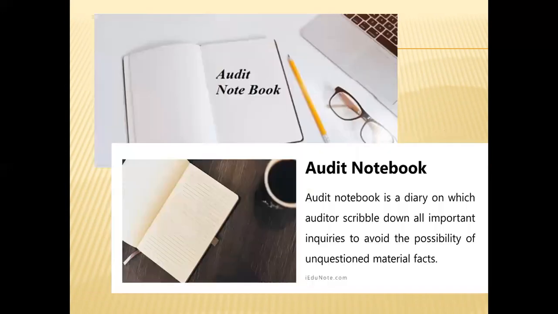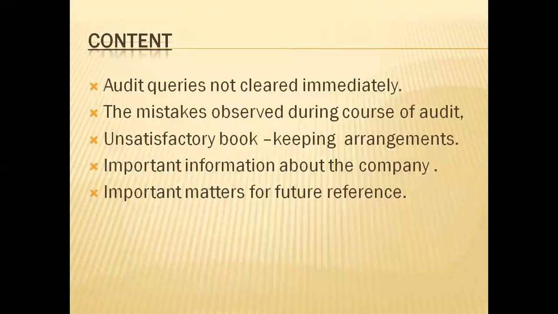Okay, the last one is the audit notebook. What is the audit notebook? It is the findings of the auditor. Yes, in the audit notebook, auditors scribble down all important inquiries to avoid the possibility of unquestioned material facts. The content of the audit notebook: audit queries not clear immediately, mistakes observed during the course of audit, unsatisfactory bookkeeping arrangements, important information about the company. Generally, it includes information which is not apparent from the accounts. Yes, meaning information not clearly shown from the accounts is included in the audit notebook. Important matters, and the last one is important matters for future reference. Okay, so this is the audit notebook.